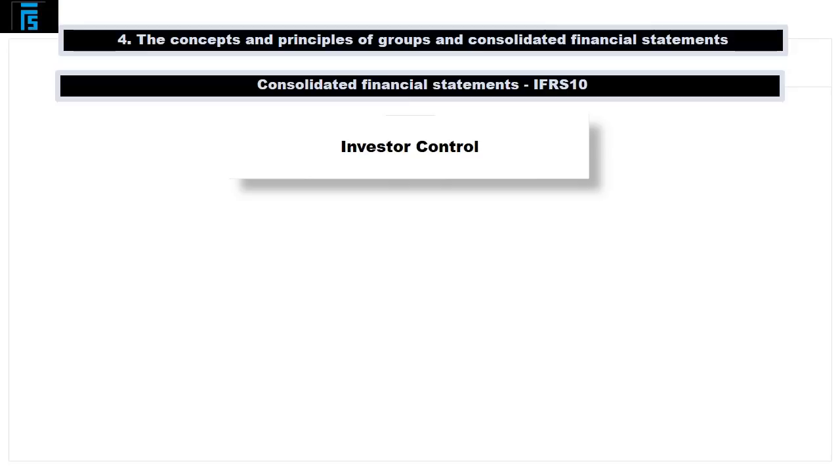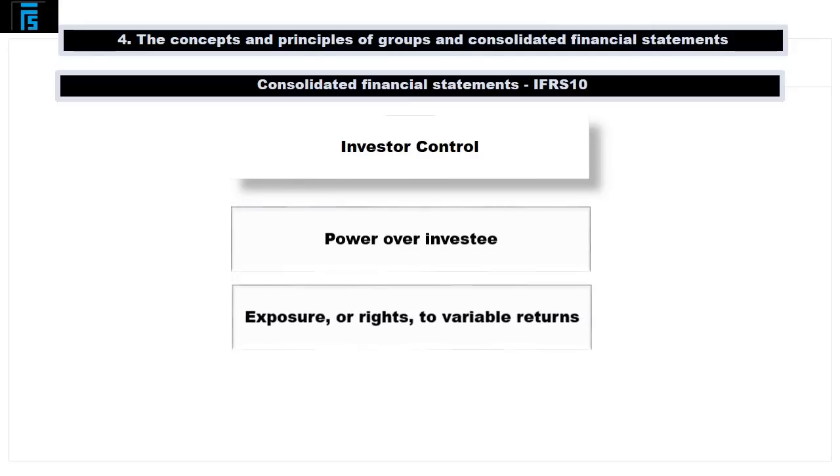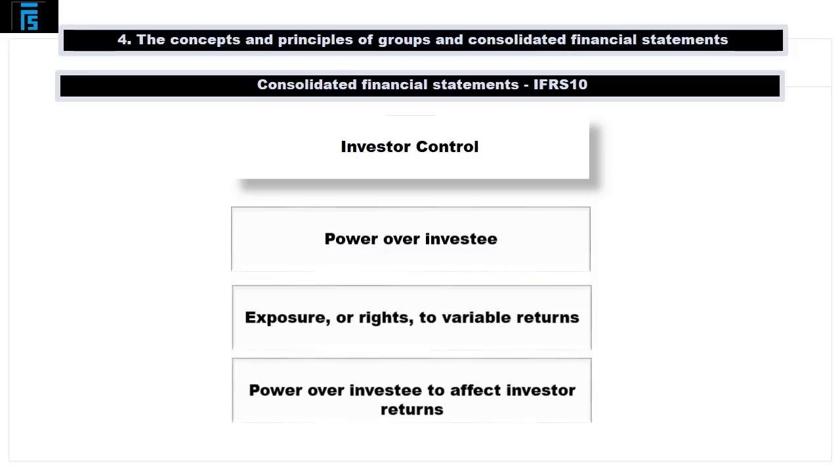Accordingly, an investor is deemed to exercise control over an investee if and only if that investor has all of the following: power over the investee, exposure or rights to variable returns from its involvement with the investee, and the ability to use its power over the investee to affect the amount of the investor's returns. We will now examine these considerations one by one.